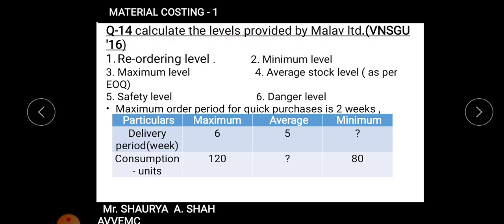What has been given, students? Four things you need to find out: reorder level, minimum level, maximum level, and average stock level as per EOQ. After that, you need to find out two more things: safety level and danger level, right? So once you know the formula, it will be easy.